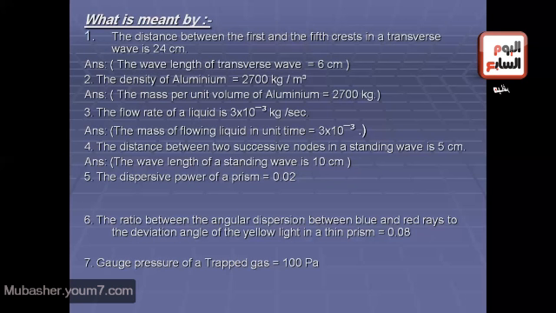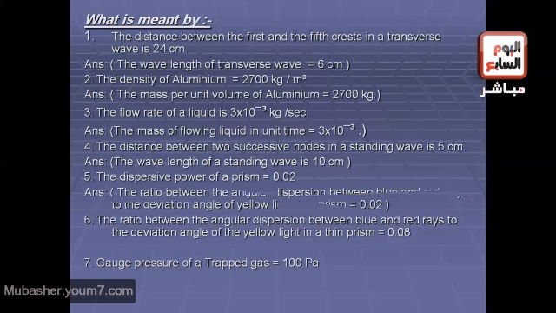Another sentence, the dispersive power of a prism equals 0.02. We have a relation for the dispersive power. That means that the ratio between the angular dispersion between blue and red rays to the deviation angle of yellow light in a prism equals 0.02. That's right. Look at the other sentence.